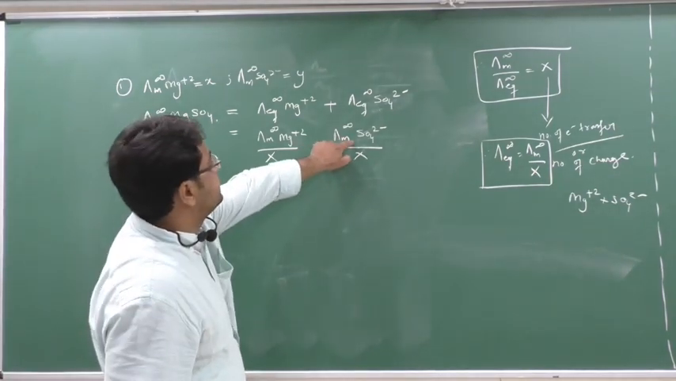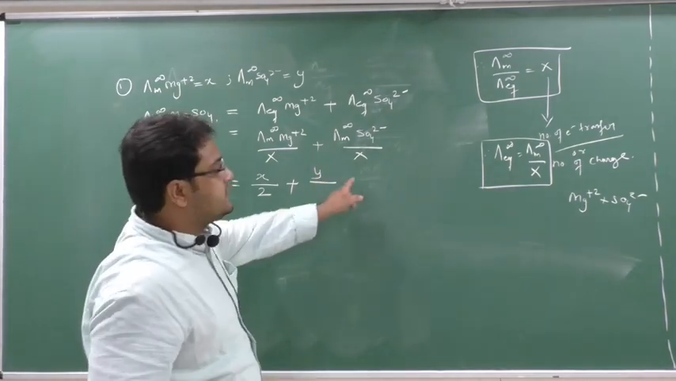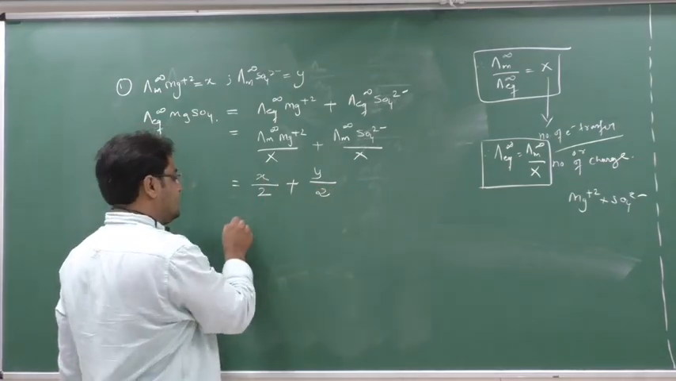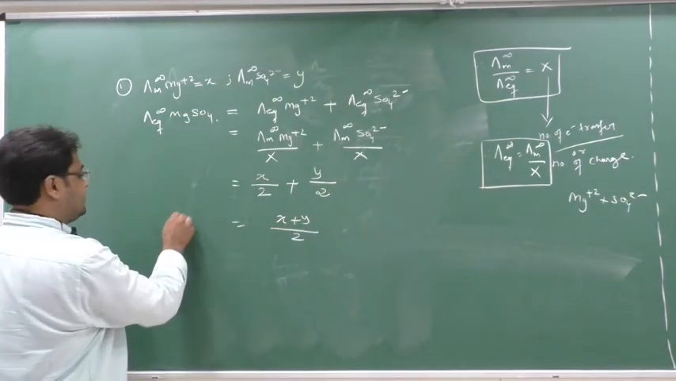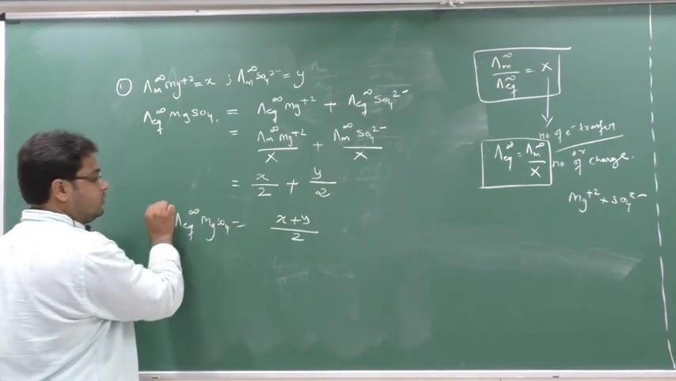Lambda m SO4 2-, what is the value they have given? They have given y. And x is nothing but the number of charge. So what is the charge on the sulfate? That is 2. Clear? So what will the answer be? 2 will be the LCM, (x plus y) by 2. So this is the answer for lambda eq at infinity for MgSO4. In this way you have to solve.